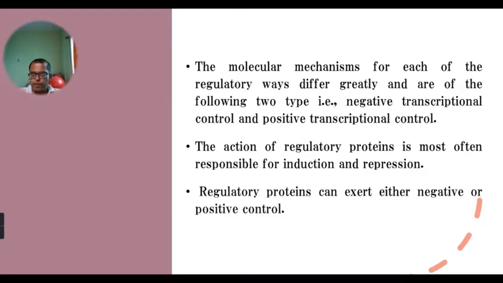The proteins which are involved in controlling these two mechanisms are called regulatory proteins, and the action of these regulatory proteins is most often responsible for induction and repression.